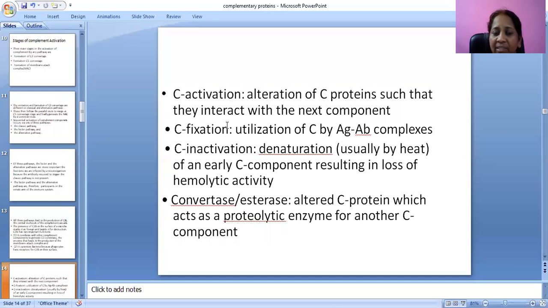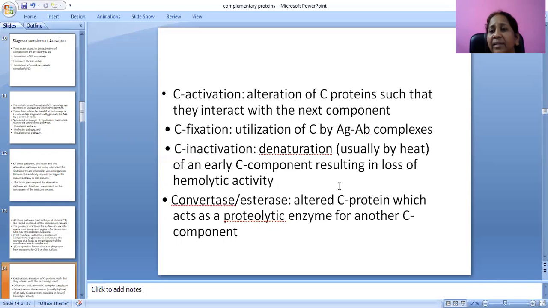What is C fixation? C fixation is utilization of C by antigen-antibody complexes. C inactivation: denaturation of an early C component resulting in loss of hemolytic activity.